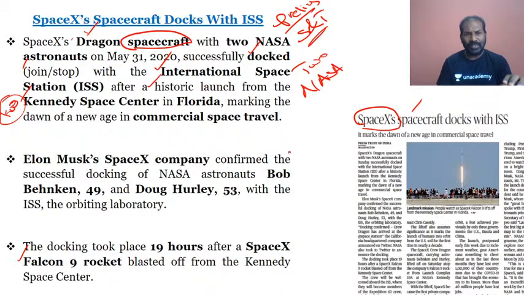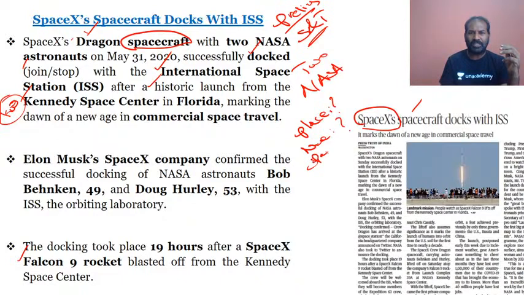You need to identify the place, and you need to know the name of the spacecraft from the prelims point of view. Where it has docked: the ISS, the International Space Station. This is the first commercial space travel.